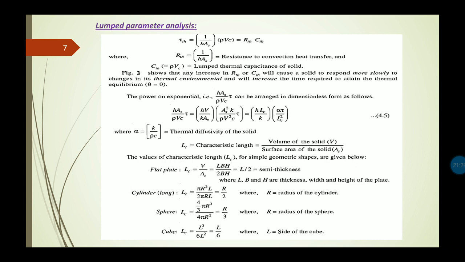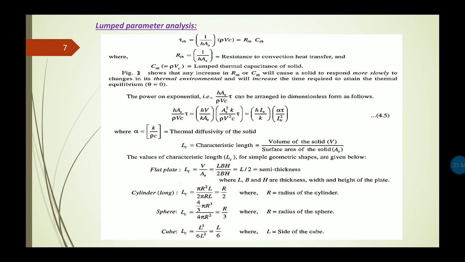Another term introduced here is LC, the characteristic length. This characteristic length is the volume of the solid divided by the surface area of the solid. So it is the ratio of the volume of the solid body to the surface area of the solid body.